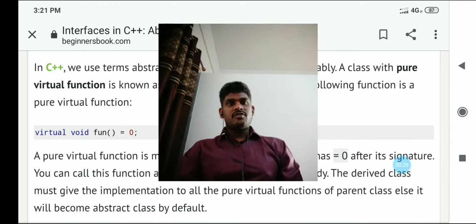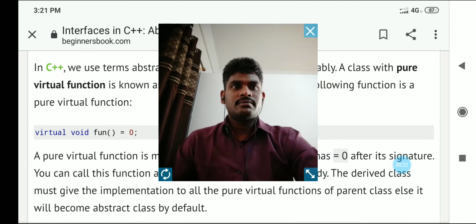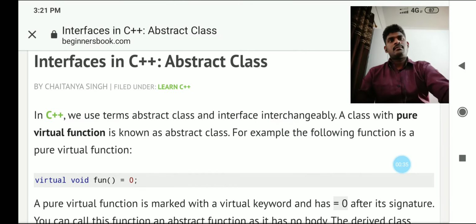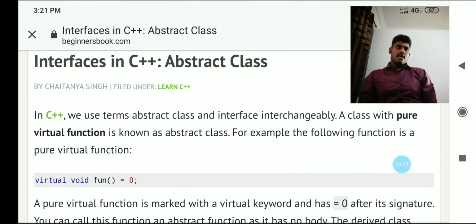Look at here, the definition of an abstract class. An abstract class is nothing but a class with a pure virtual function. A class with a pure virtual function is known as an abstract class. So we will see what a virtual function is. A class with a pure virtual function is called an abstract class. So you may have one doubt: what is a virtual function? We will see